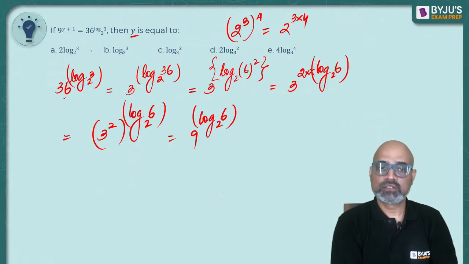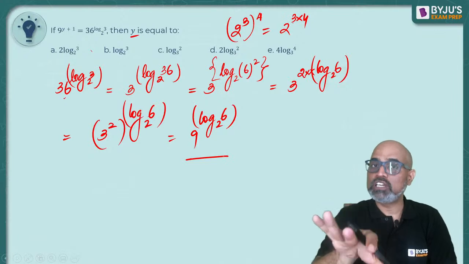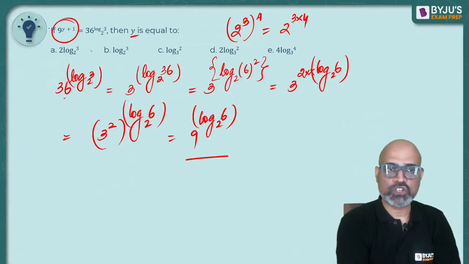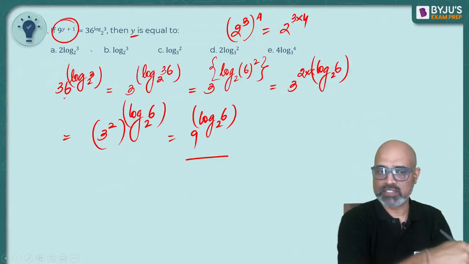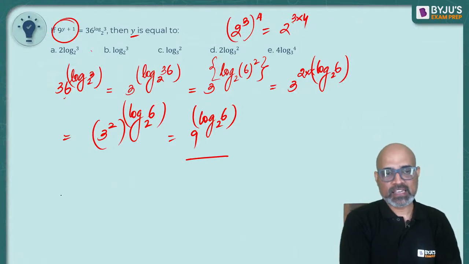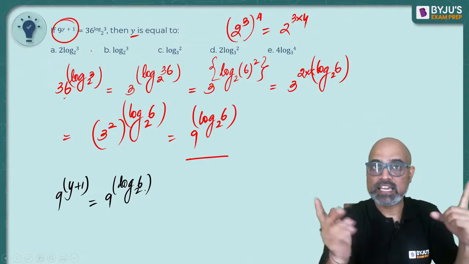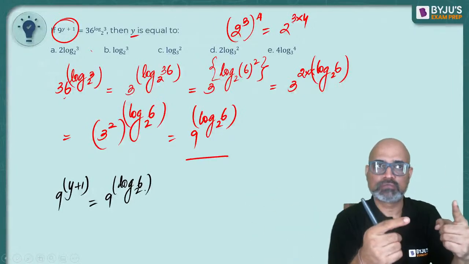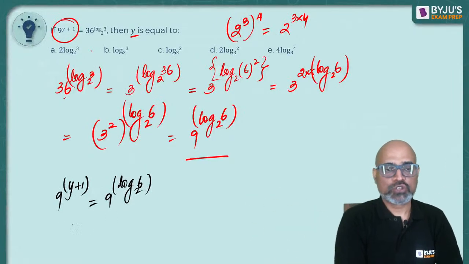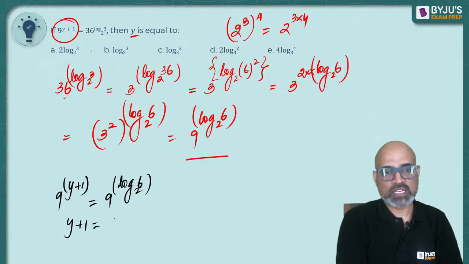Okay, now I have something from the RHS which looks very similar to the LHS. So, can I say 9 to the power y plus 1 is the same as 9 to the power log 6 to the base 2? If the bases are the same, you will compare the powers. They are equal, no? So, can we say y plus 1 is equal to log 6 to the base 2?